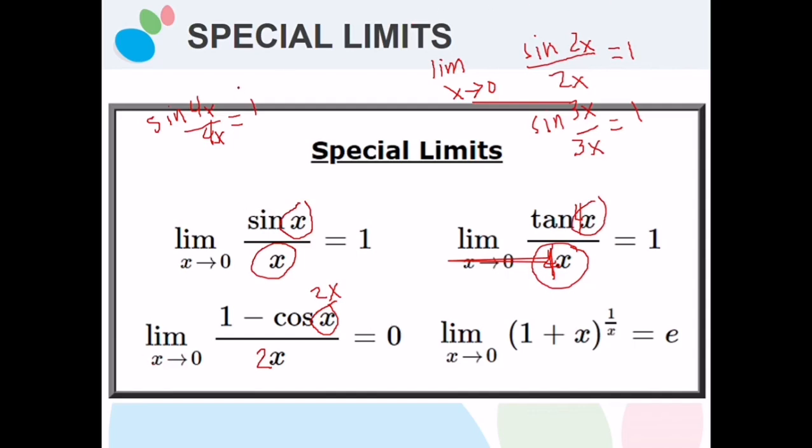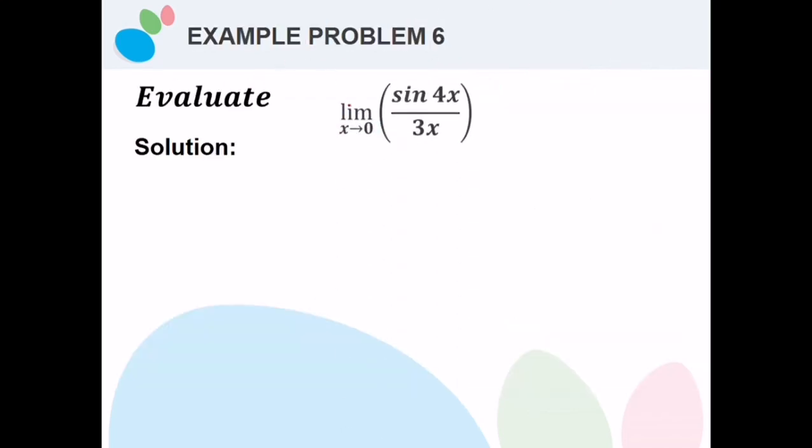Now let's try some examples. If we are going to evaluate the limit of sine 4x divided by 3x as x approaches 0, we are going to use the special limits.